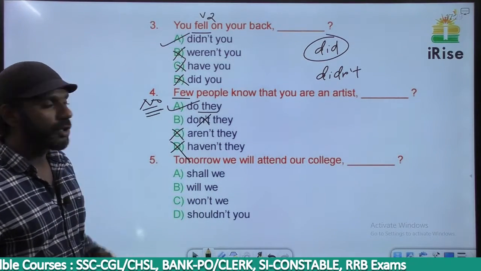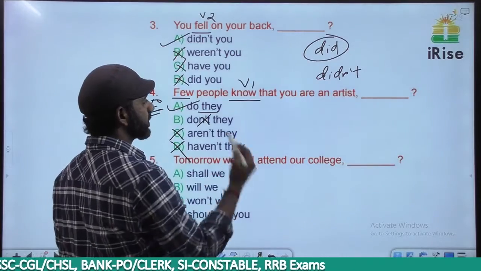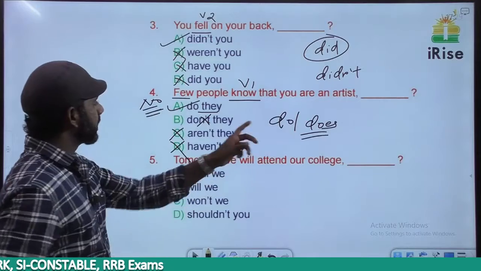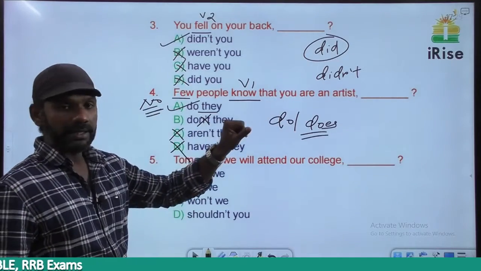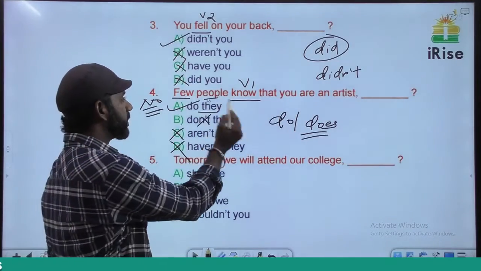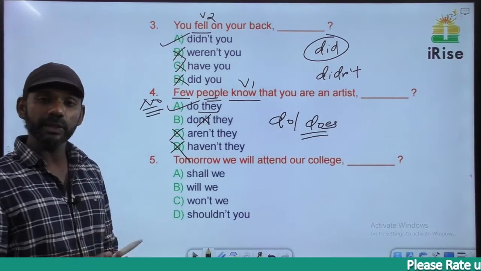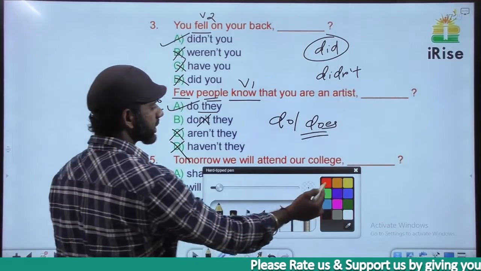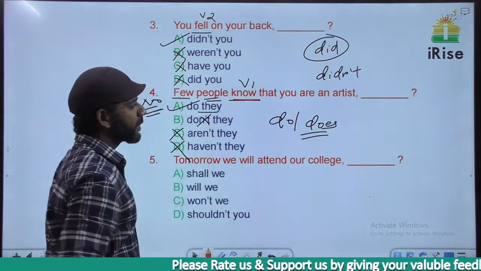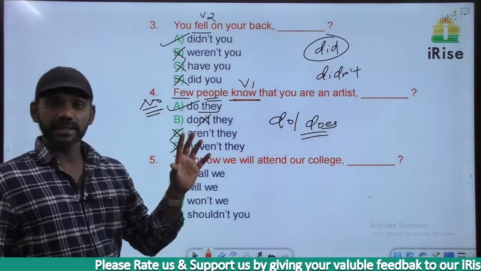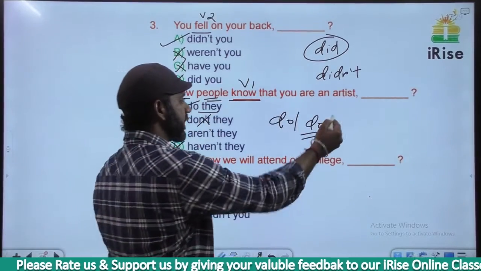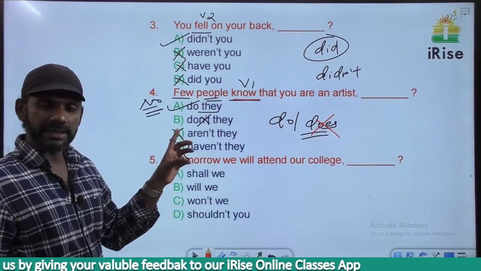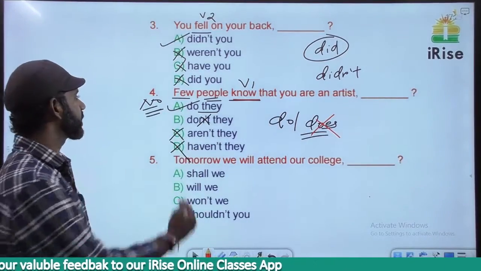So few people know that. Know is V1, simple present. So we have to use do or does. Now here, they, you are an artist. They refers to people. So we should think about the verb related to people in the sentence. The verb related to people in the sentence is know, V1. So we have to go for do or does. The subject here is people, plural, so we cannot use does. So we have to go for do. There's an N word in the sentence. In the tag there should not be an N word. So the answer must be do.